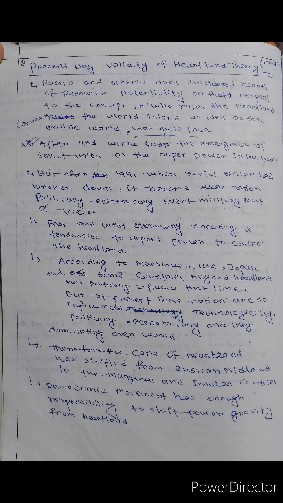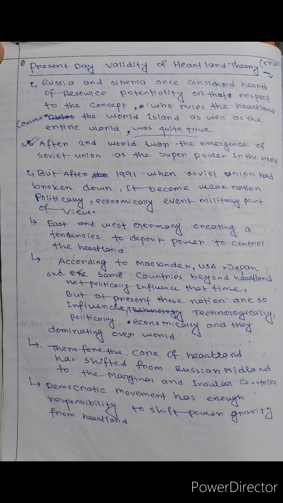East and West Germany created a tendency to deposit power to control the Heartland. According to Mackinder, the USA, Japan and some countries beyond the Heartland were not politically influential at that time, but at present those nations are so influential technologically, politically and economically that they dominate the world.